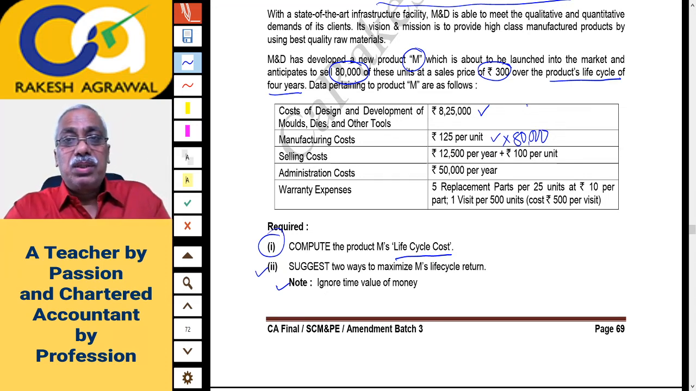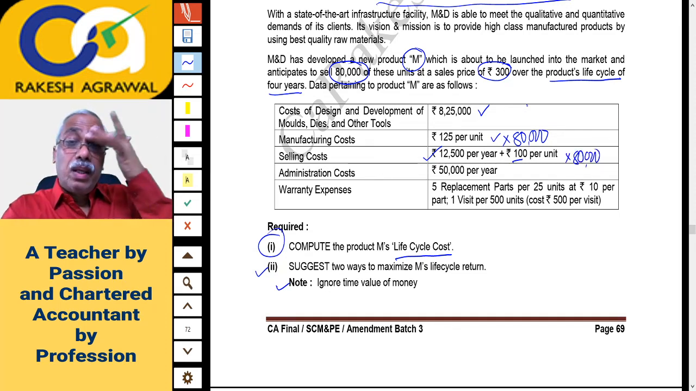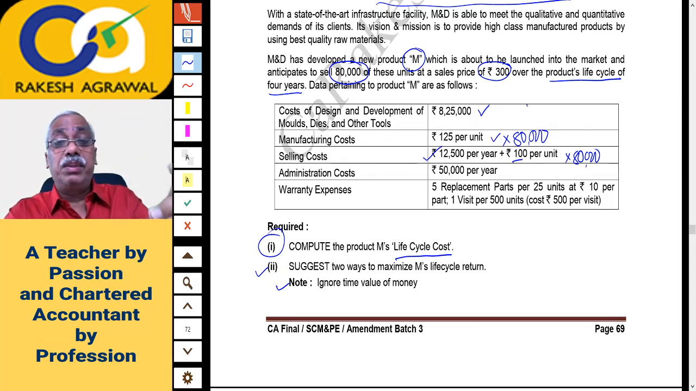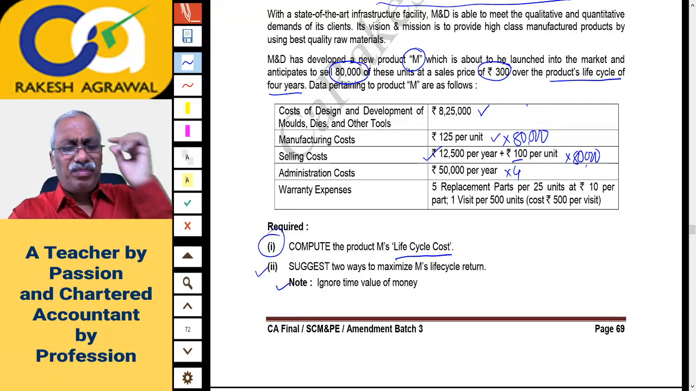Then selling cost, you will first take 12,500 into 4 years. 12,500 per annum into 4, memory plus. And then you will take 100 into 80,000 units. 100 per unit into 80,000 units, memory plus. Then administration cost is 50,000 per year. So 50,000 per year into 4 years, memory plus.